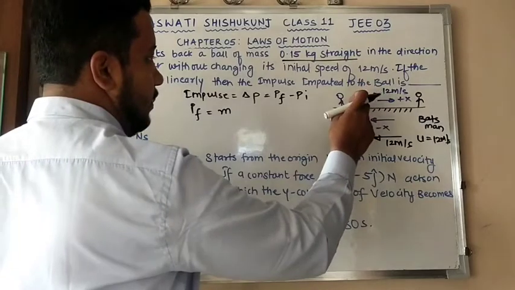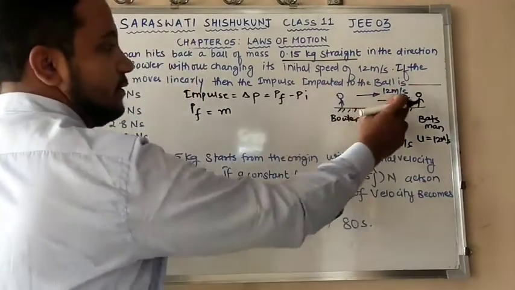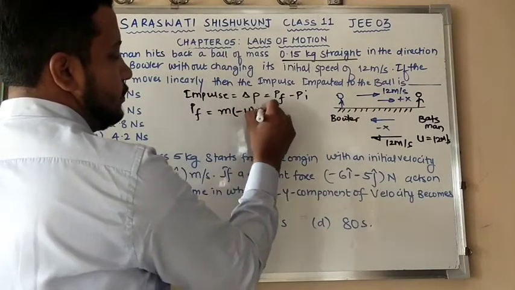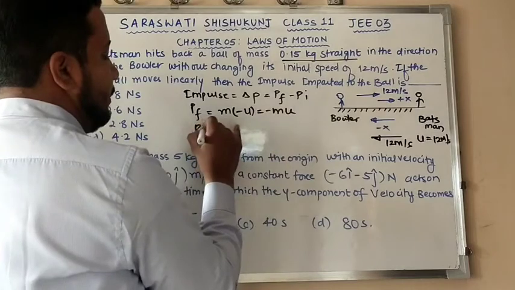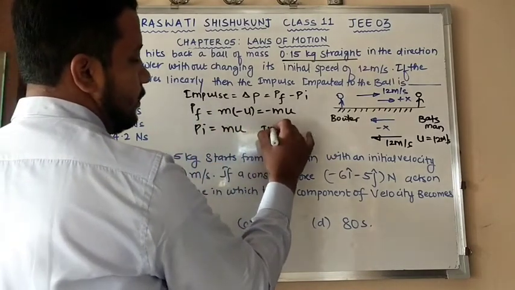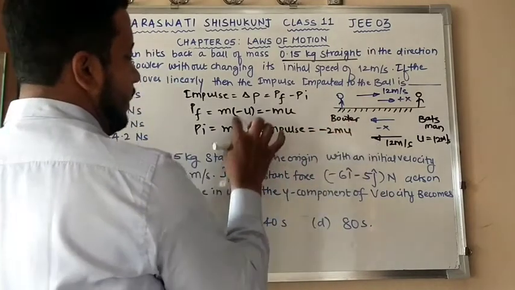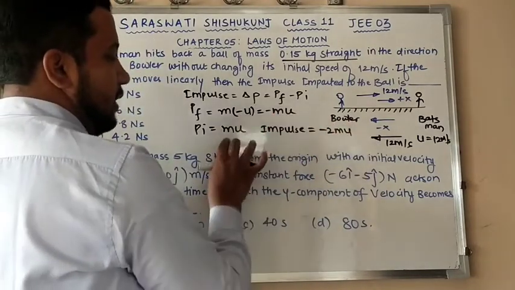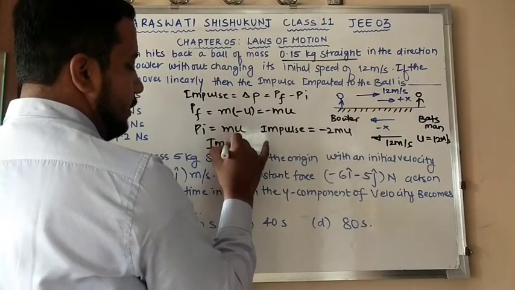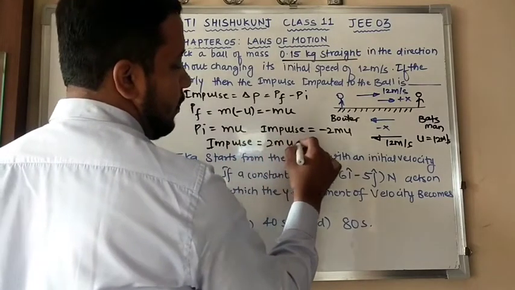Suppose I am calculating final. Final means after hitting, so in this direction it is minus 12. That is nothing but minus u, that is minus mu, and P initial, that is mu. If I put it in the equation of impulse, I am going to get my answer as minus 2 mu. Final minus initial, so minus mu minus mu is minus 2 mu. And if somebody asks you the magnitude of impulse, then magnitude is plus. So 2 mu.